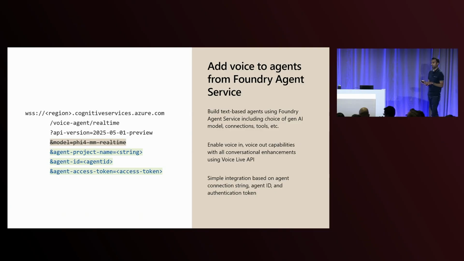What this allows you to do is you can keep your agent completely as is in the Foundry agent service. That includes your knowledge sources, any of the connections you've made there, any of the grounding data, and so on. And the VoiceLive API now gives you all of the benefits that we've just talked about. For example, the start of speech, end of speech, noise suppression, echo cancellation, and so on. So both of these can completely stay untouched, but now you have a very seamless interaction where you can add voice in and voice out capabilities there.